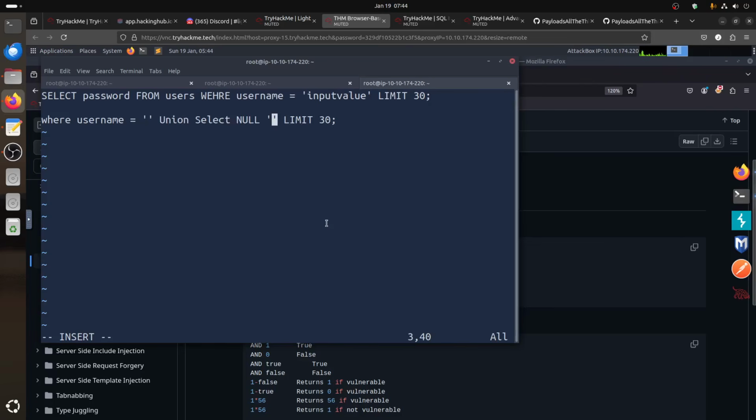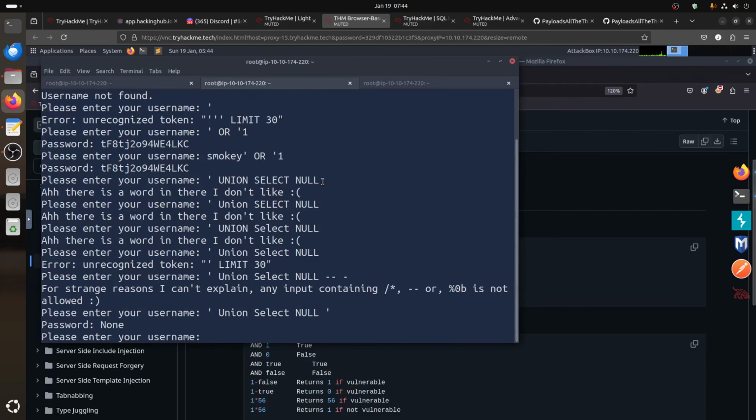If you put this there, the username is empty, and it doesn't give an error for whatever reason. So this one goes in the username, then we have the union select null, and then this one to close. It shows that we closed them empty without pushing an error. That's very strange, but it works. Is it normal in SQL to have this without running an error? At least it works. I didn't test it, to be honest.